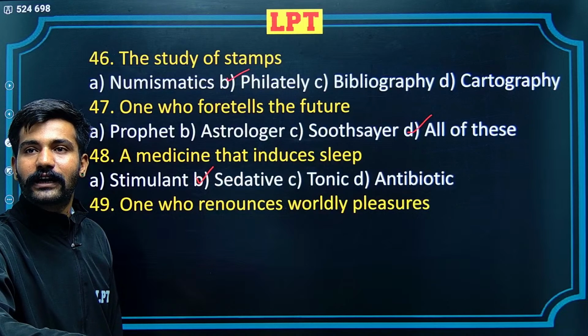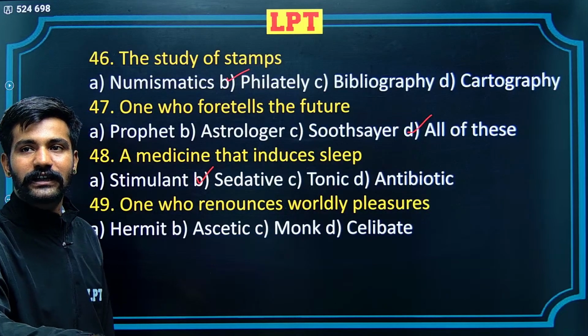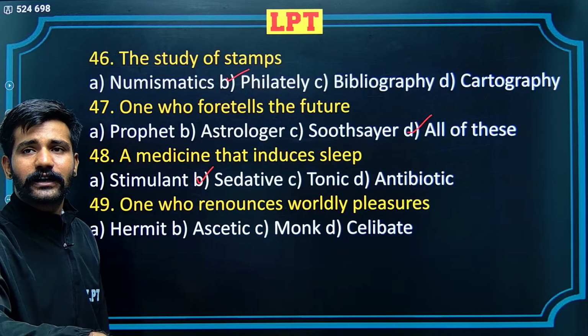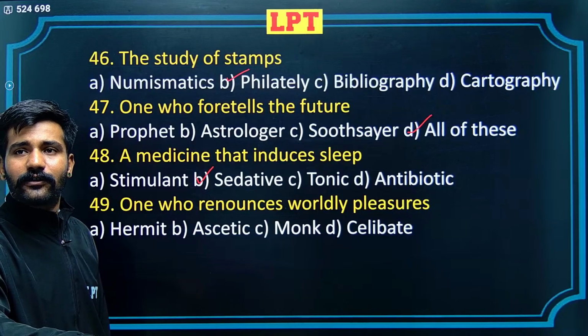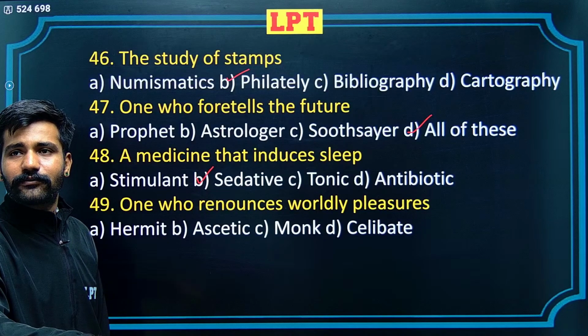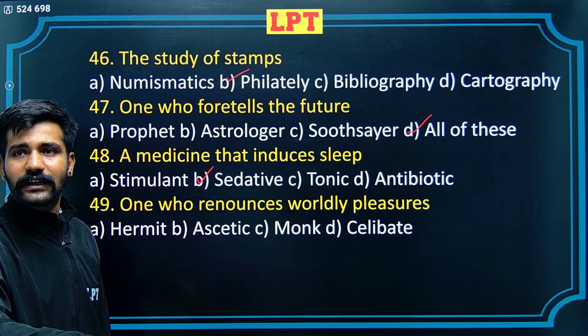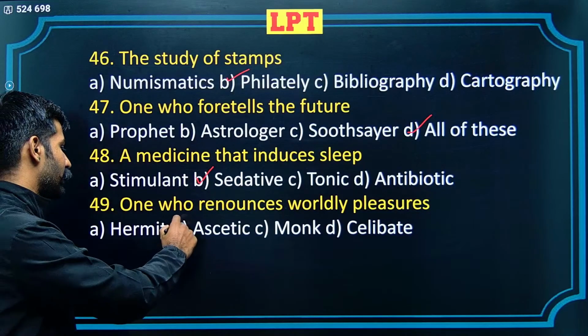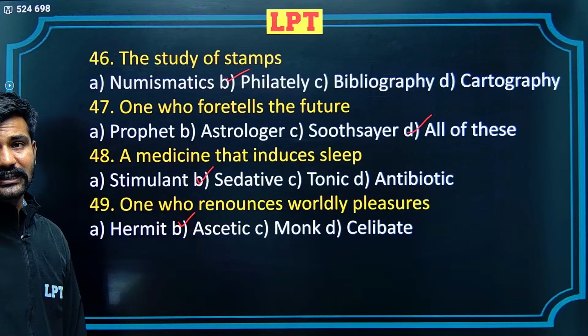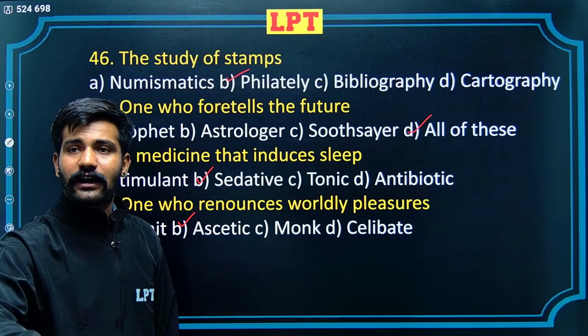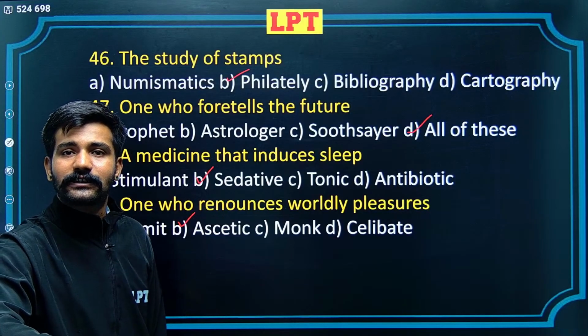One who renounces worldly pleasures: hermit, ascetic, monk and celibate. Celibate is someone who admonishes pleasure. Monk, ascetic, hermit. Ascetic is the correct alternative here, who doesn't know the difference between pain and pleasure. And yes, you're correct.